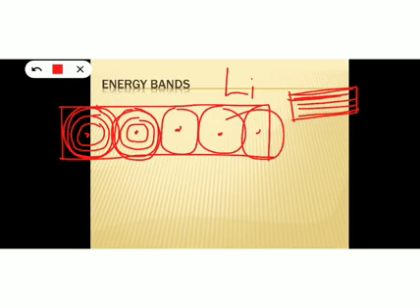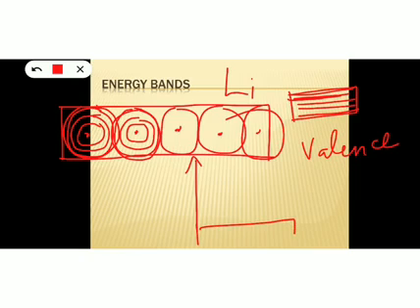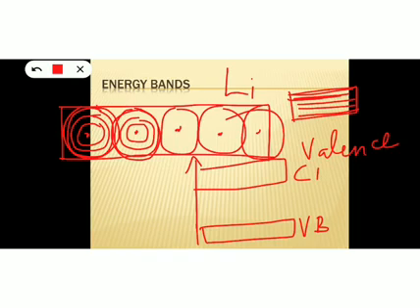The energy levels in which valence electrons are present are known as the valence band. Beyond the valence shells, many shells are there, but they are empty. These energy levels are called the conduction band. This will be the energy band diagram, where on the ground level you have the valence band, and above the valence band you have the conduction band. There is a gap between the valence band and the conduction band, and this energy difference between valence band and conduction band is called the energy gap, which is denoted by Eg.